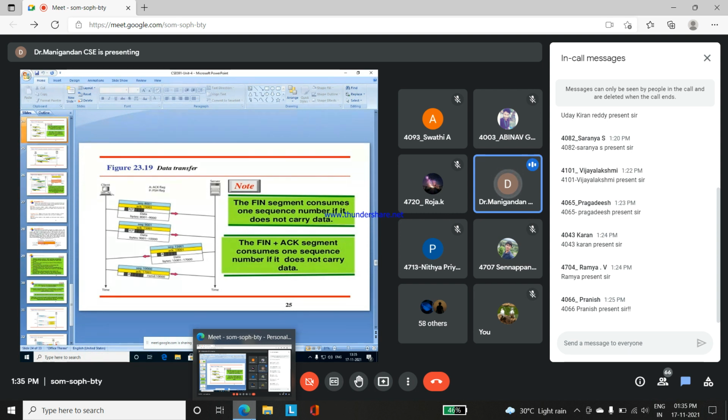So from the client side there will be a transmission of 10,001 and then an acknowledgement of 17,001. Based upon that, up to 10,000 data bytes, the data has been received by the server from the client side.